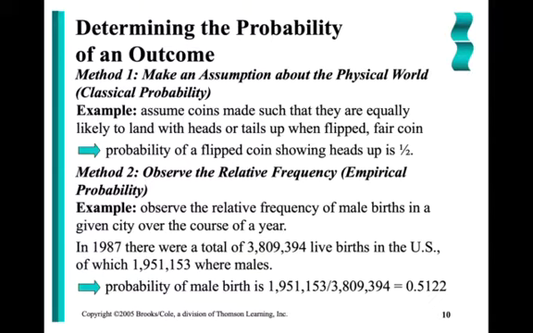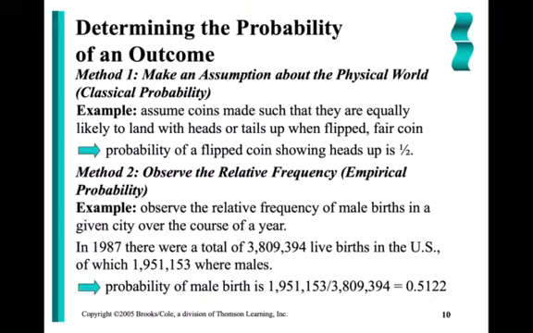Determining the probability of an outcome. Now, we've already discussed our classical probability approach. Right? Assuming that I have a fair coin, assuming that I have a fair die, we can calculate the probability. So let's do one out loud. Assuming that I have a fair coin, what's the probability that the coin will land on heads? 1 out of 2, right? 2 possible outcomes and they're both equally likely.